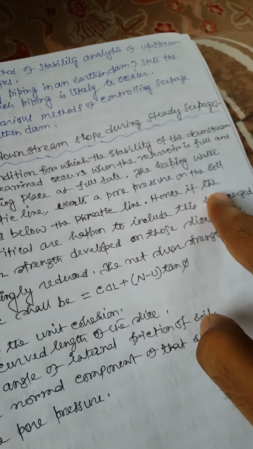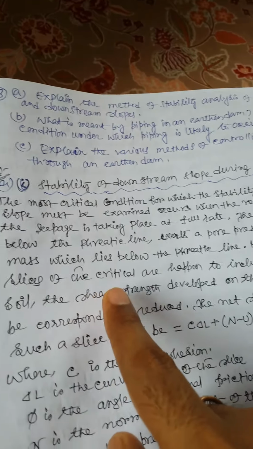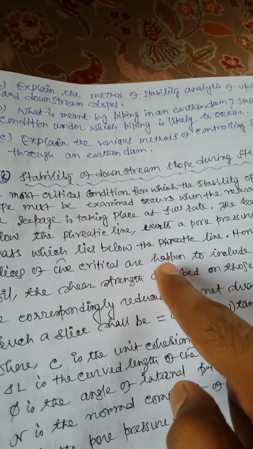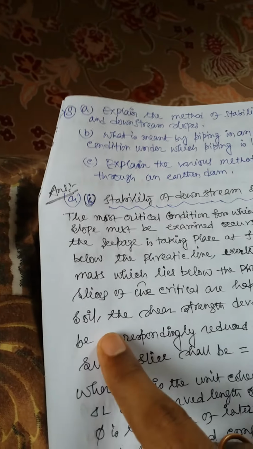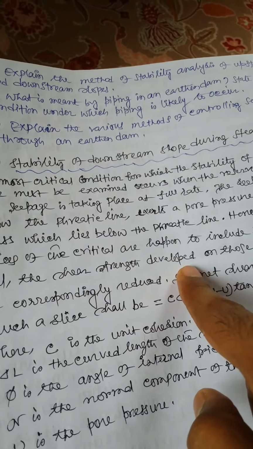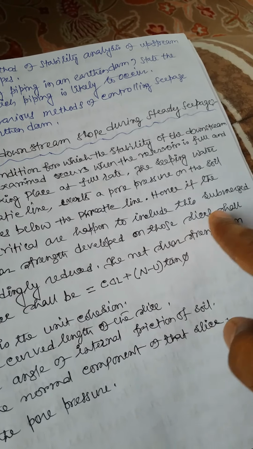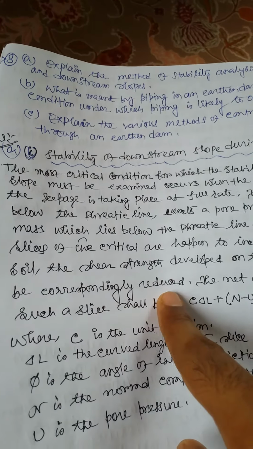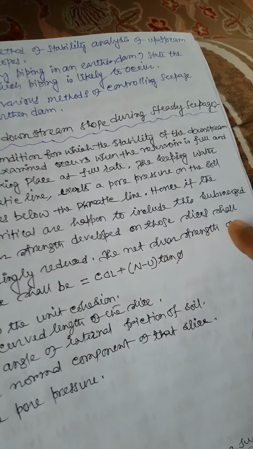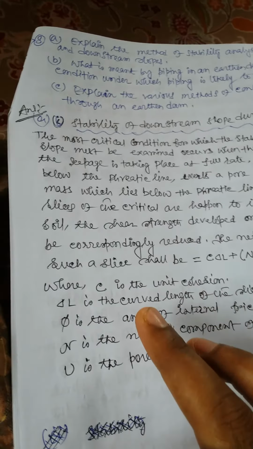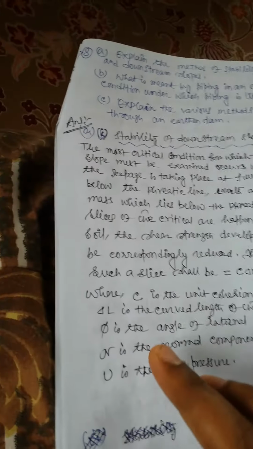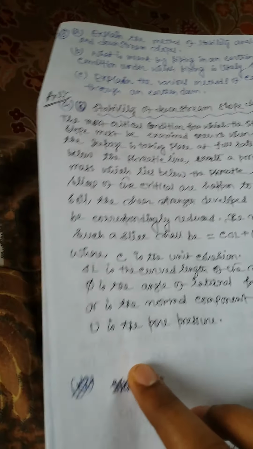Hence, if the slice of the critical circle happens to include this submerged soil, the shear strength developed on those slices shall be correspondingly reduced. The net shear strength on such a slice shall be C delta L plus (N minus U) tan phi, where C is the unit cohesion, delta L is the curve length of the slice, phi is the angle of internal friction of the soil, N is the normal component of the slice, and U is the pore pressure.